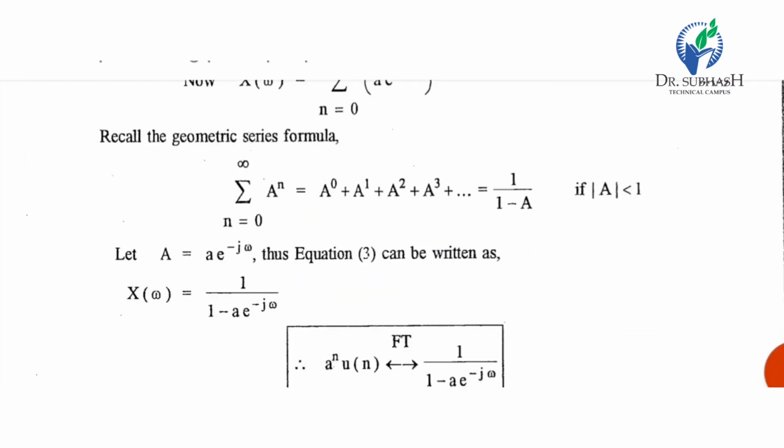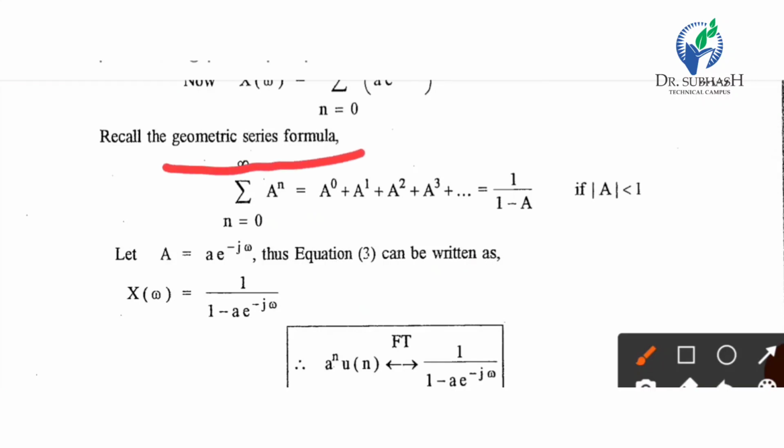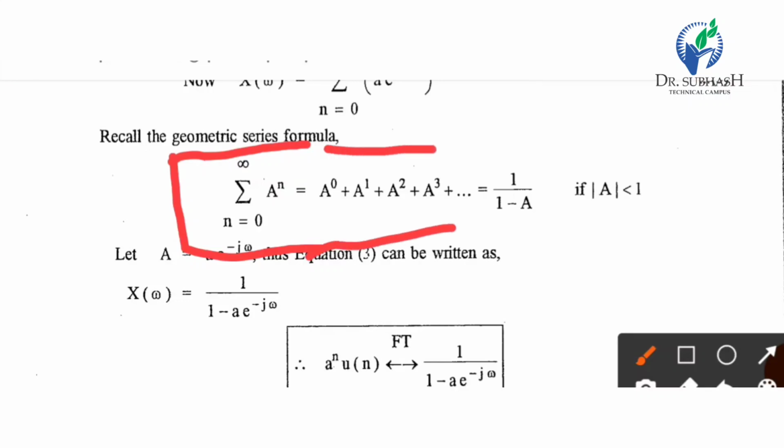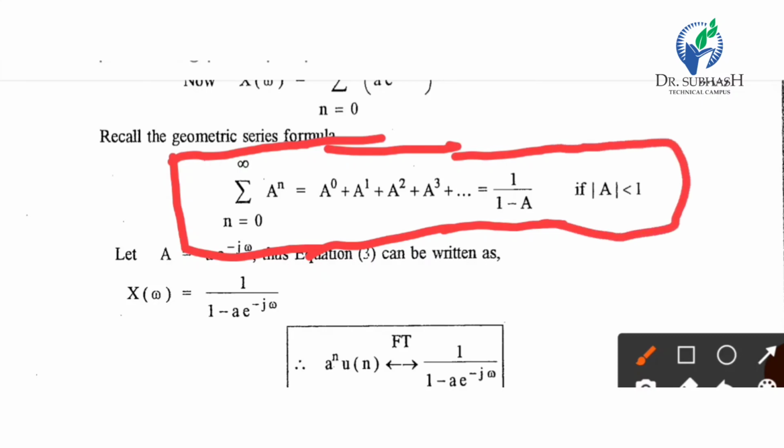And the geometric series formula: summation n equal to 0 to infinity a raised to n equal to a raised to 0 plus a raised to 1 plus a raised to 2 plus a raised to 3 up to infinity equal to 1 upon 1 minus a, if mod a is less than 1. So it's again one mathematical formula we are using throughout this subject.